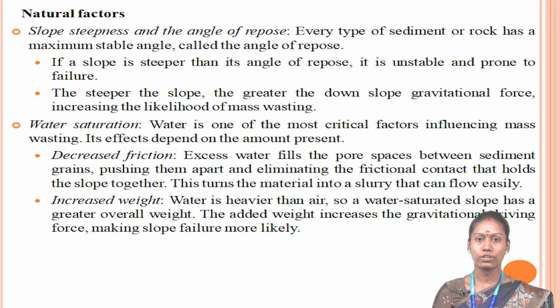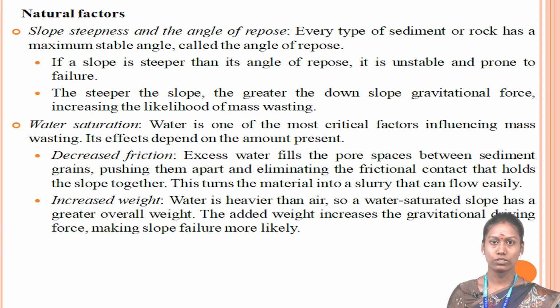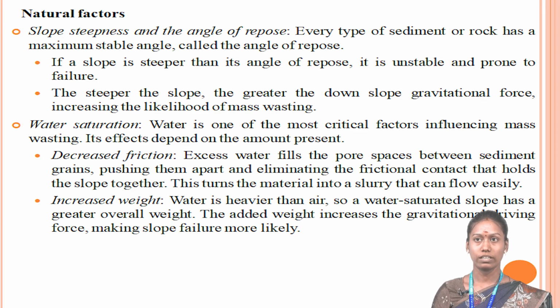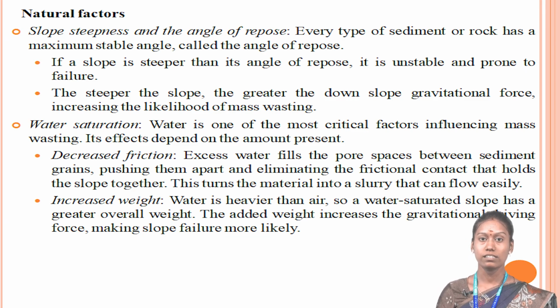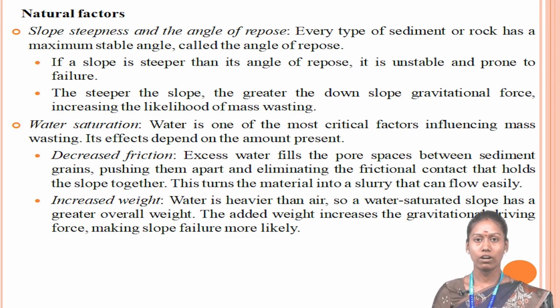Then water saturation. It is also a natural factor causing mass wasting. Water is one of the most critical factors influencing mass wasting. Its effects depend upon the amount present. Water saturation includes decreased friction, increased weight, and freeze-thaw cycles.